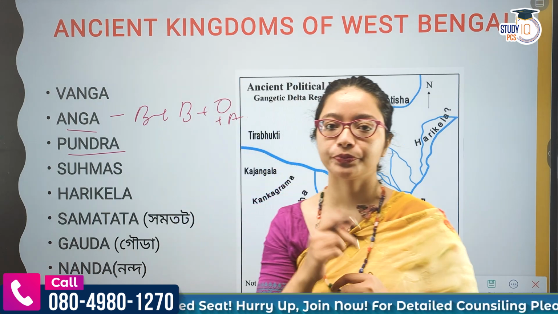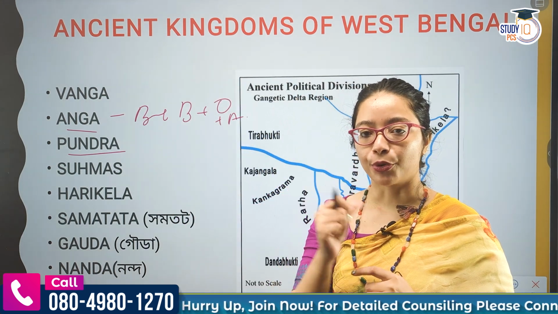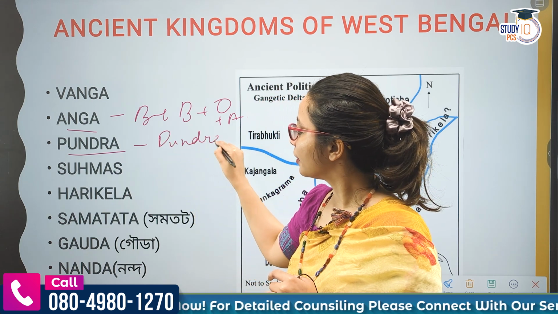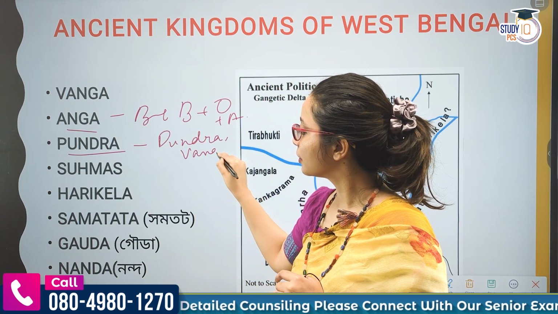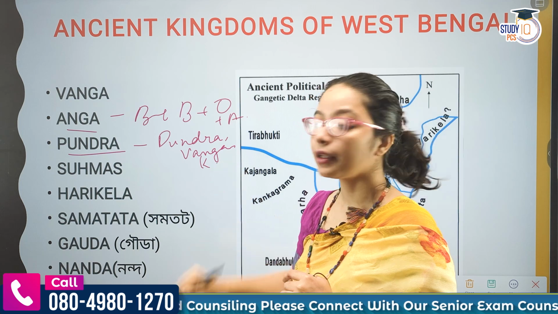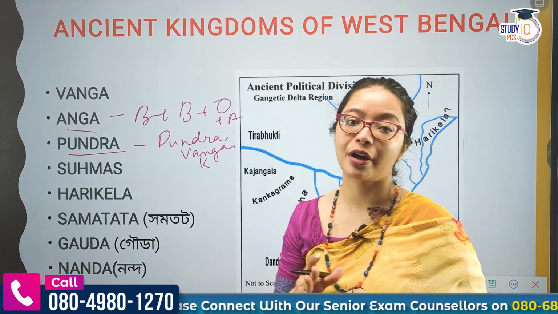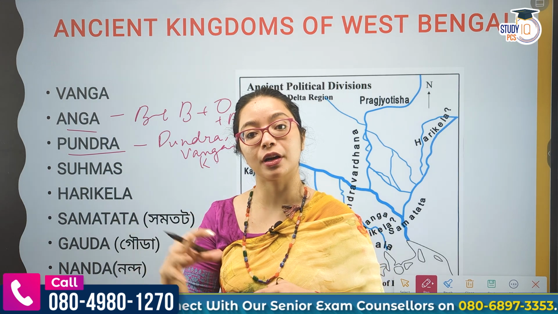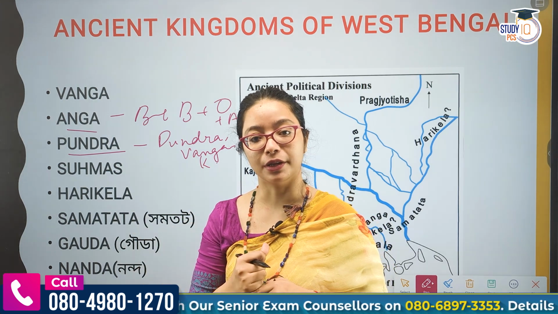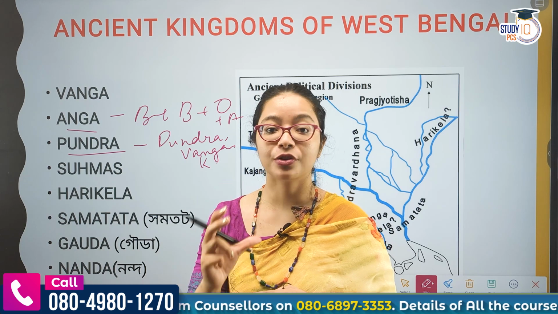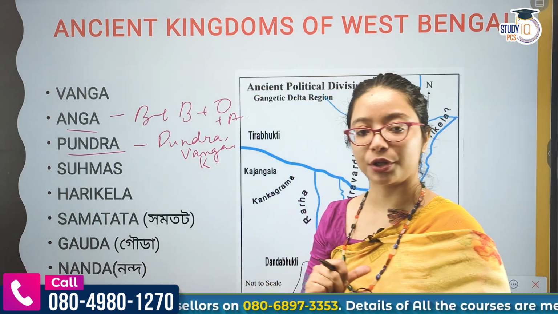What did he do? He actually brought Pundra, Vanga and Kirata into a consolidated empire. So Pundra, Vanga, Kirata, these three together formed Pundraka Vardhan. Who did it? Pundraka Vasudeva. Pundraka Vasudeva is the most important ruler.